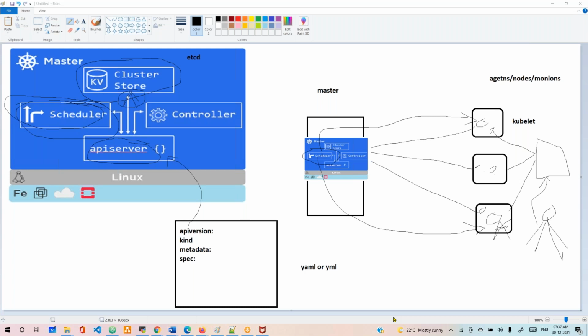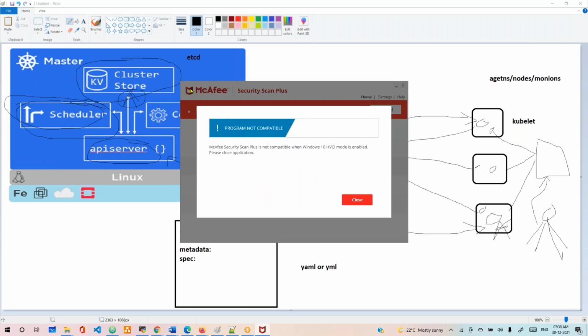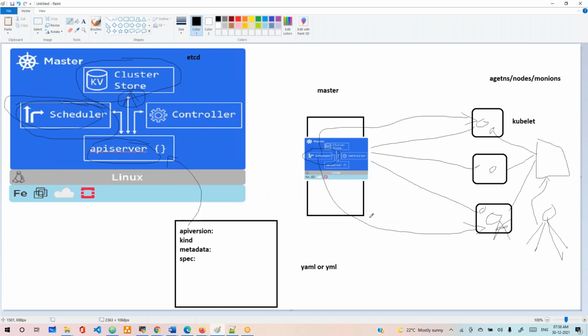We need to set that up, and based on auto scaling, the increase or decrease happens based on the workload on your nodes. Clear?